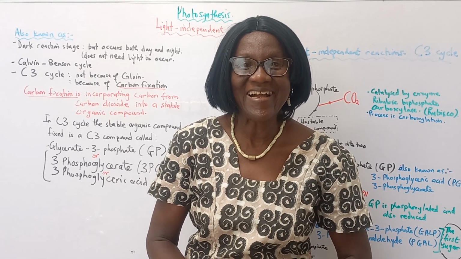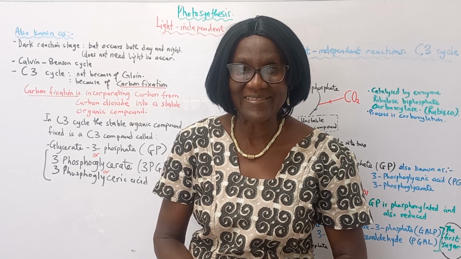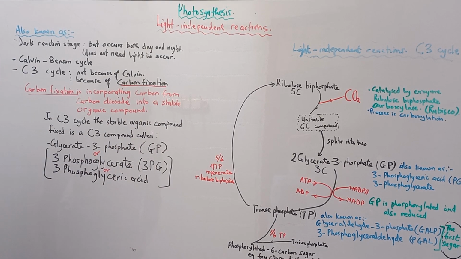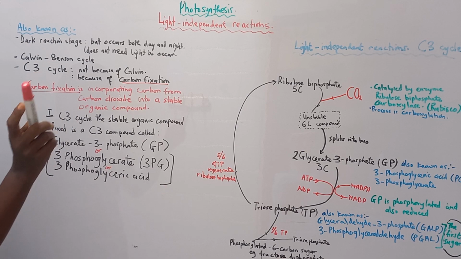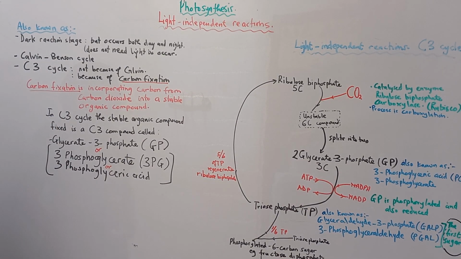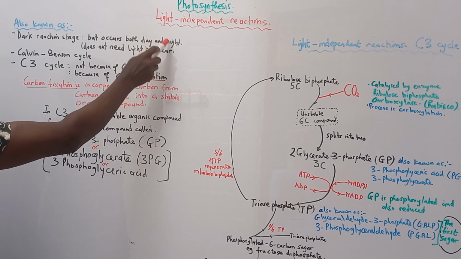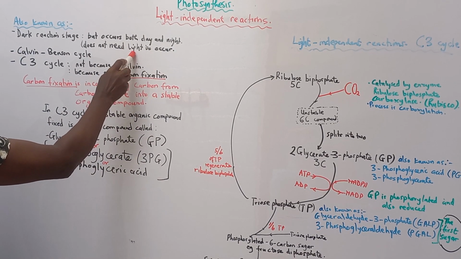Today we are discussing the light-independent stage of photosynthesis. This stage of photosynthesis is also known as the dark reaction stage, not because it occurs only in the dark. It occurs during light, day and night. The only thing is that it does not need light to occur.